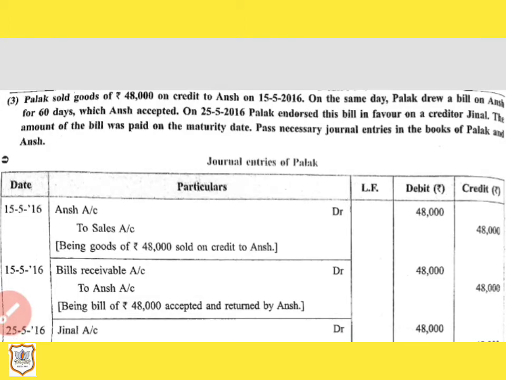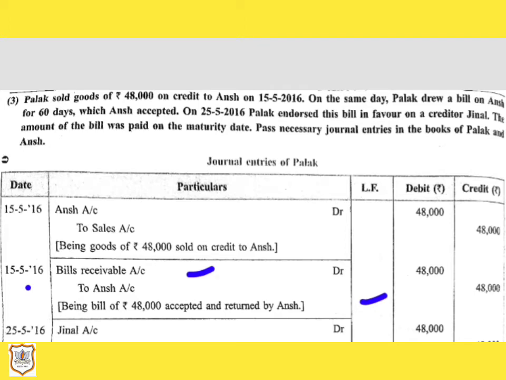So it is given further that on the same day, that is on 15th May 2016, Palak drew a bill on Ansh. So in the books of Palak, first we will write the entry here. This instrument is bills receivable for Palak. So that is an asset. So here bills receivable account will be debited and Ansh account will be credited.